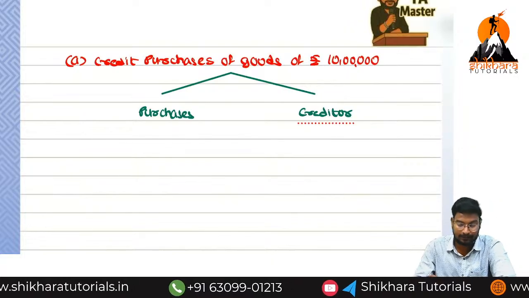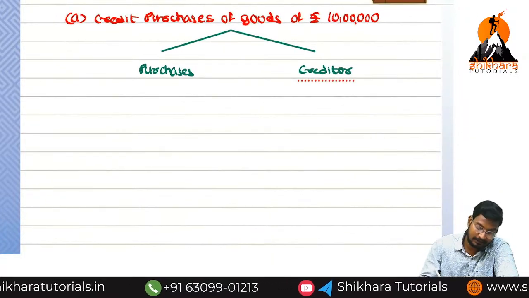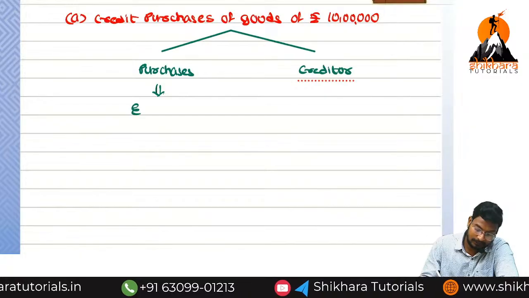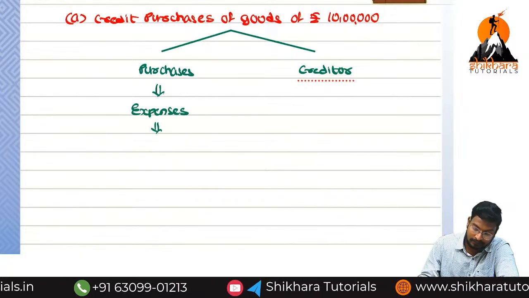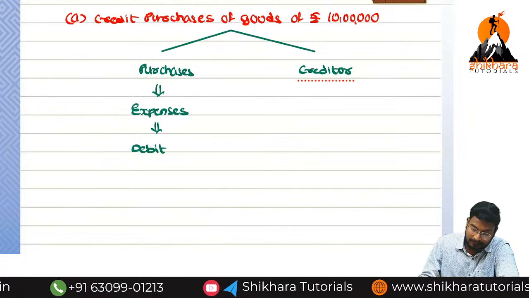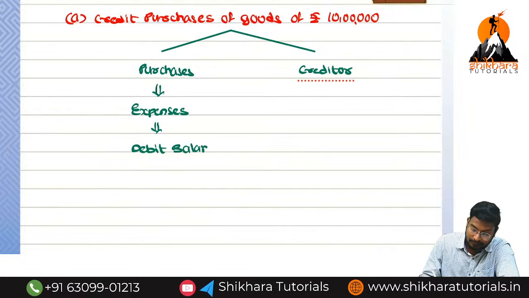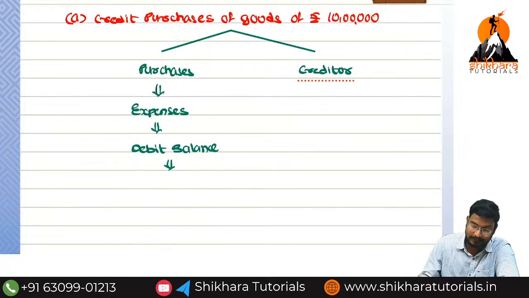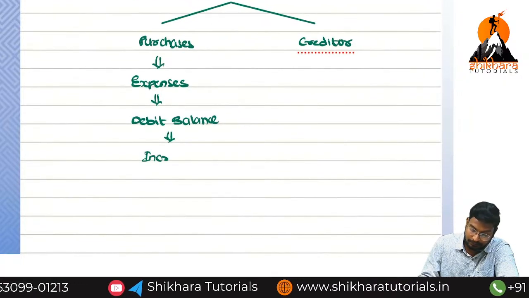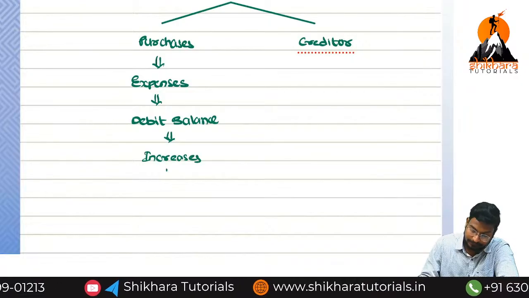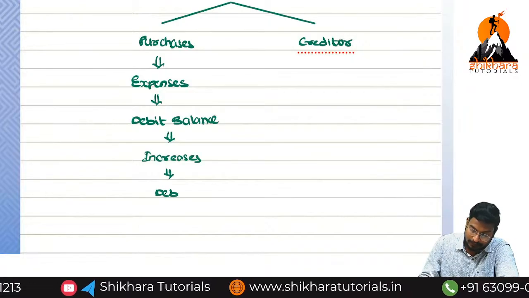What is the meaning of purchase? Expense or income? Expenses have a debit balance, so expenses always increase with a debit. As of now, expenses are increasing, so what we need to do is debit.